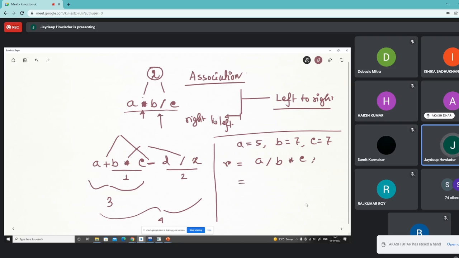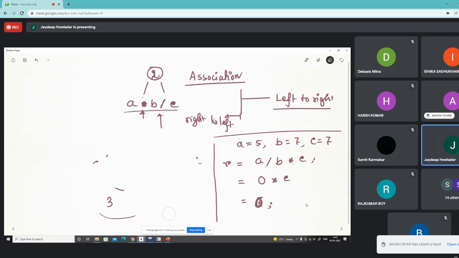This one will be executed first from left to right, followed by the multiplication. So 5 will be divided by 7, so we'll get 0, into c, and this will be 0 into 7, the result is 7. Understand? Okay. Do you get this part? Rather, it should be zero. Sorry, it should be 0. I made a mistake.